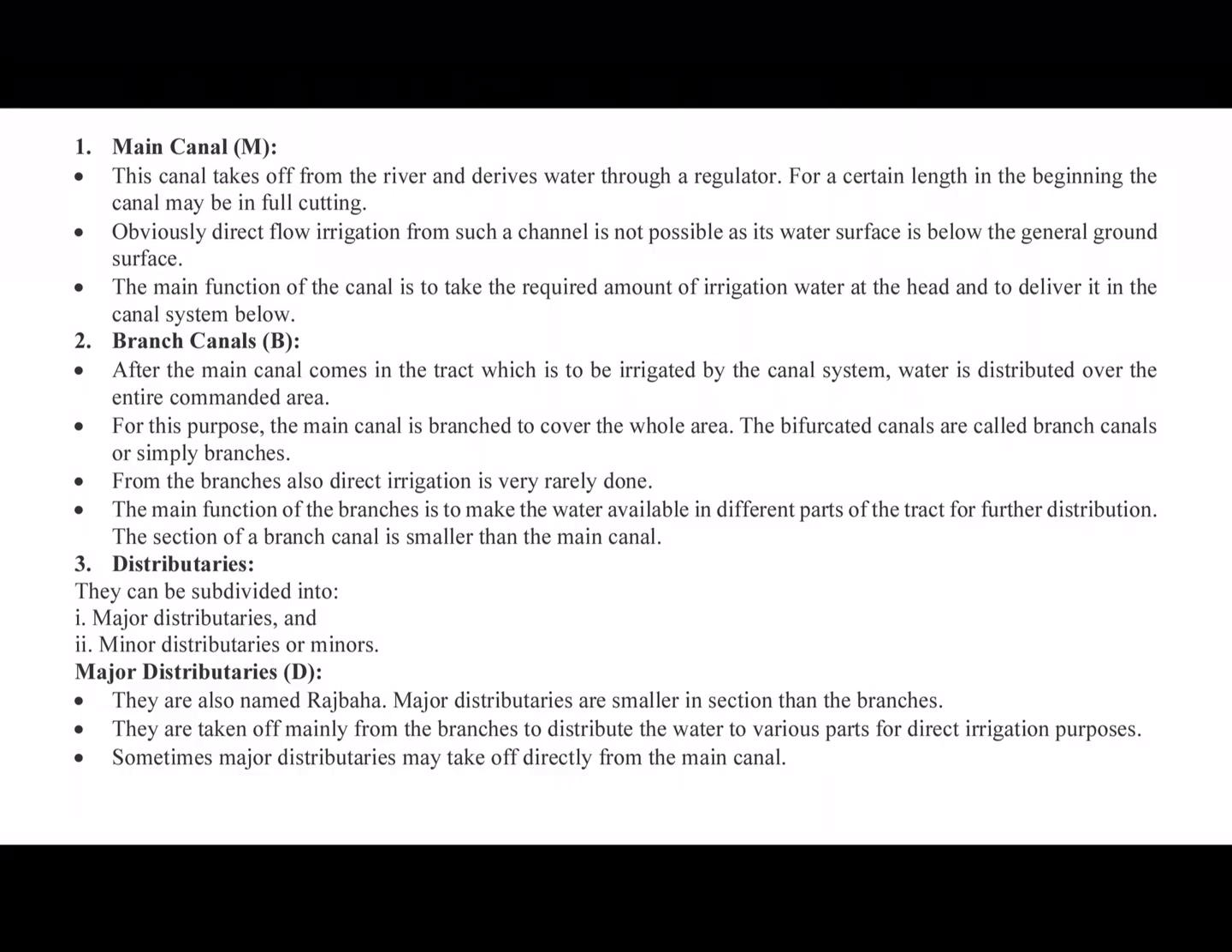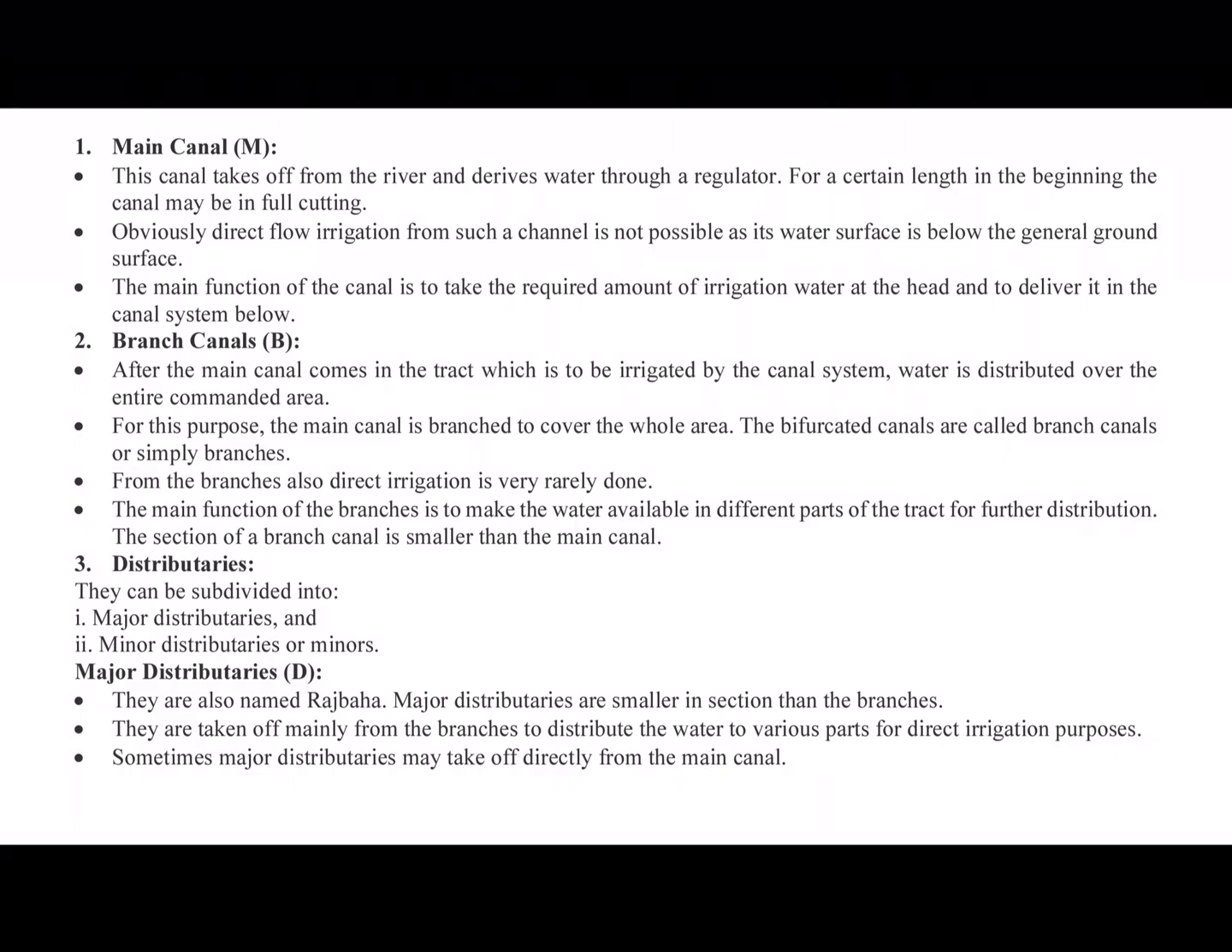Next is the branch canal. After the main canal comes into the tract which is to be irrigated by the canal system, water is distributed over the entire commanded area. So we are going to distribute the water with the help of branch canals. The main function of the branches is to make the water available in different parts of the tract for further distribution.